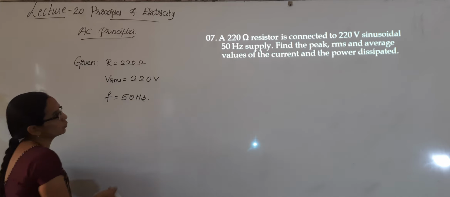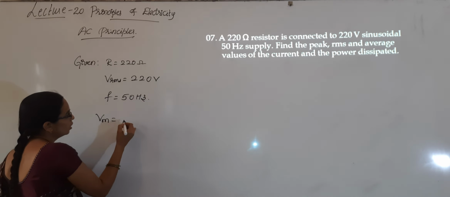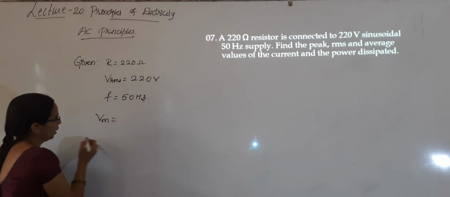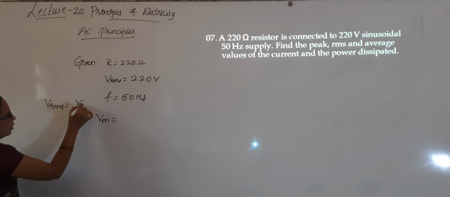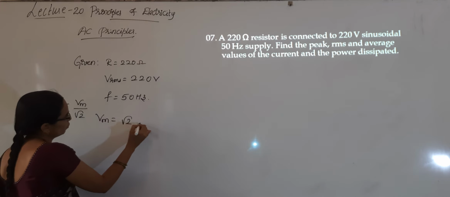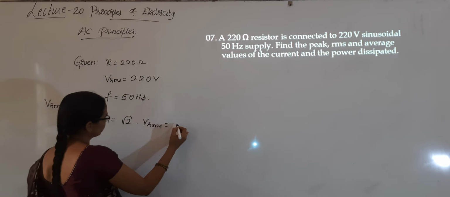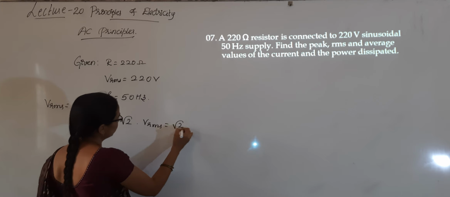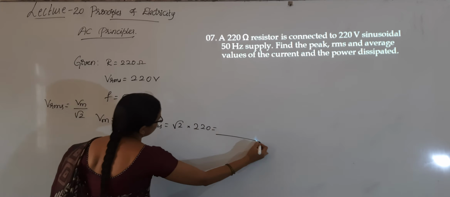What we need to calculate is the peak value, that is Vm. As we know, Vrms is equal to Vm by root 2. Vm is equal to root 2 into Vrms, root 2 into 220 volt. Calculate and write the answer.